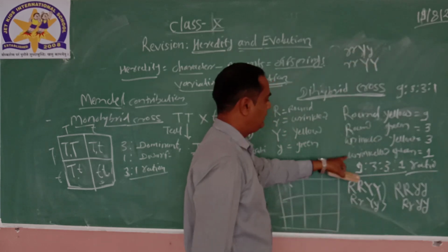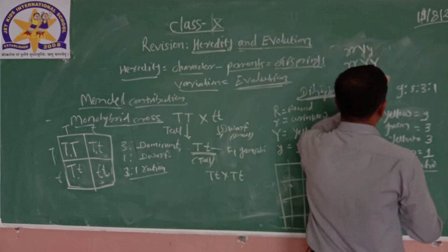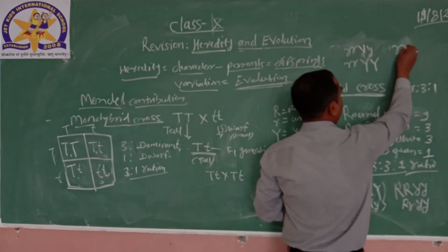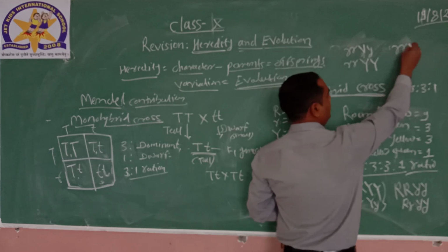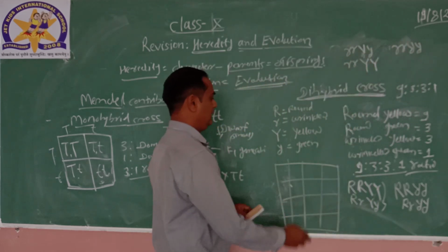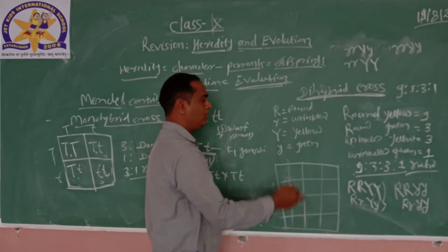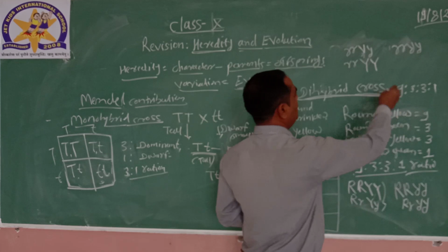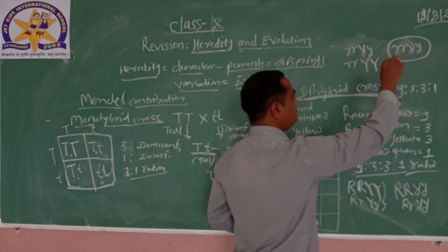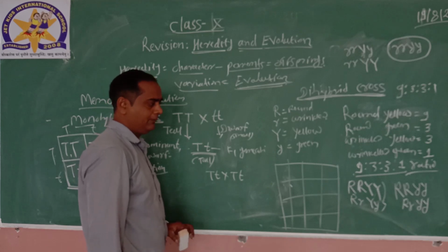Lastly, wrinkled green. Because green is denoted by small y and wrinkled is denoted by small r, there should be only one combination, small r, small y.